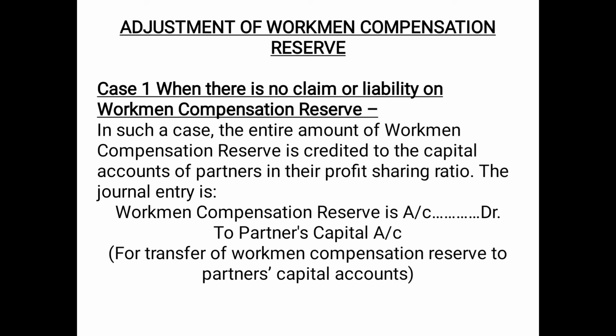If there is no claim on WCR, workmen compensation reserve, the entire reserve will be distributed among the partners in the profit sharing ratio, and the entry will be the same which we have been studying in the past few chapters, that is workmen compensation reserve account debited to partners capital account.